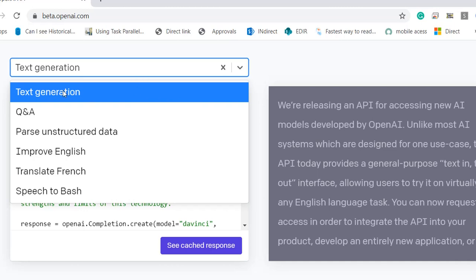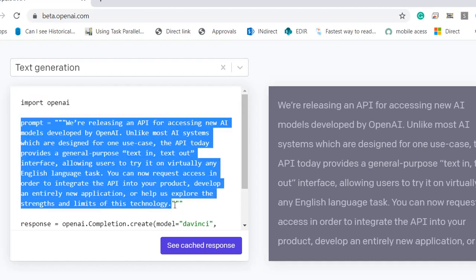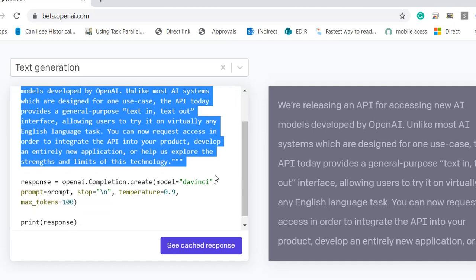Like the first one is text generation, Q&A, parse and structure data, improve the English, translate some other language into French, and speech to Bash. First, we will see about text generation. As I said, they have imported this OpenAI model, and this is the text they have made, and they call the model called DaVinci.